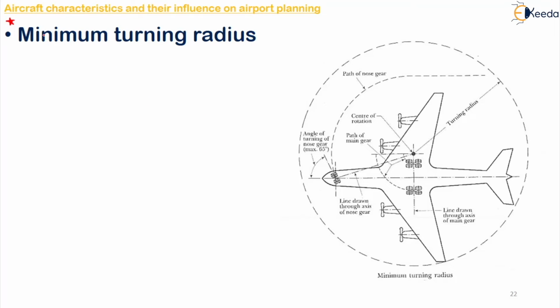Normally, the procedure we follow in finding the minimum turning radius is, we will first draw an axis from the nose gear. Okay, so this is your nose gear. We will draw the angle of turning of the nose gear. If we are going for a turbojet, the angle is between 50 to 60 degrees. Normally this will be given by the manufacturer who is creating the aircraft. So first we will draw this.